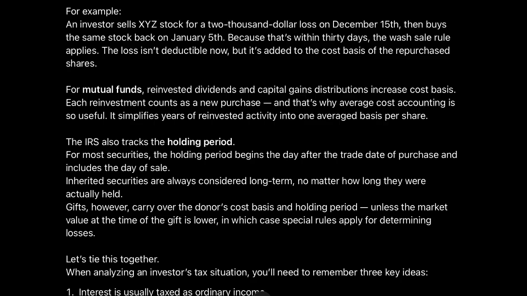For mutual funds, reinvested dividends and capital gains distributions increase cost basis. Each reinvestment counts as a new purchase, and that's why average cost accounting is so useful. It simplifies years of reinvested activity into one averaged basis per share. The IRS also tracks the holding period.